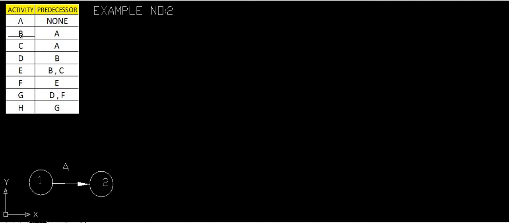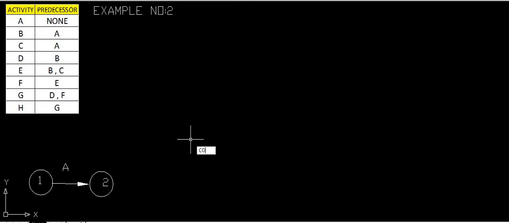What is B? B will be started only after completion of A, and at the same point C will be started only after completion of A. That means A will be the starting point for B and C. Only after completion of A, B will be started, and only after completion of A, C will be started. That means B and C are dependent on the predecessor activity A. So at the same point we have to start B and C. We have to see such common activities and the interdependency of these activities.